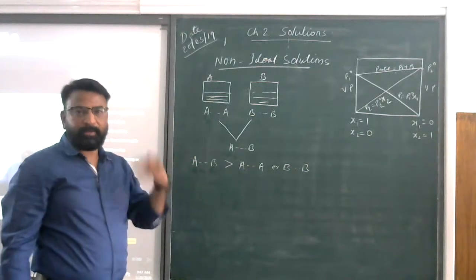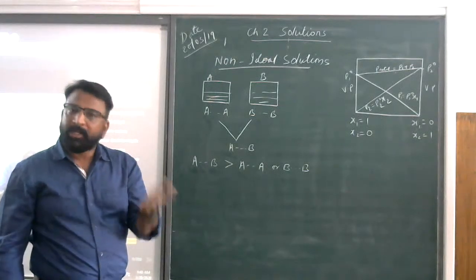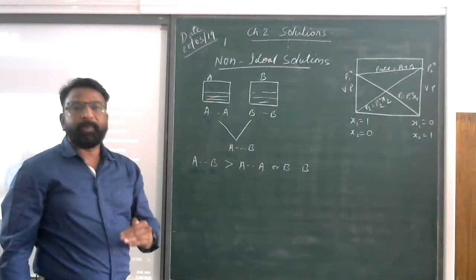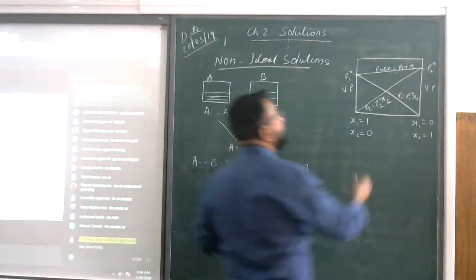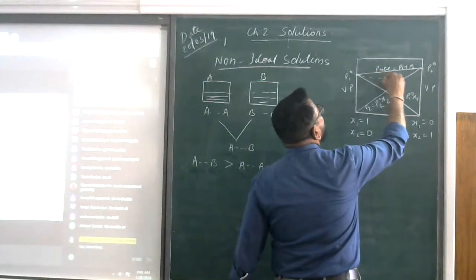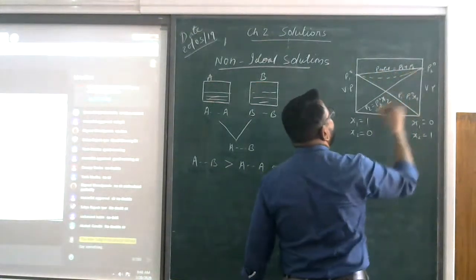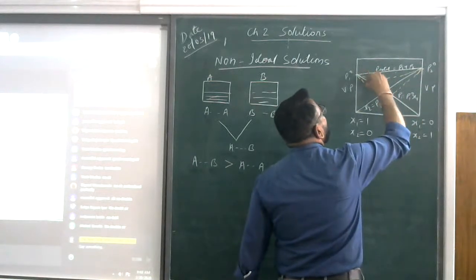The rate of evaporation will be lesser. The vapor pressure will also be very less. So if the vapor pressure is very less at a particular temperature, then there will be a deviation in the Raoult's law graph, and this deviation will be negative deviation.